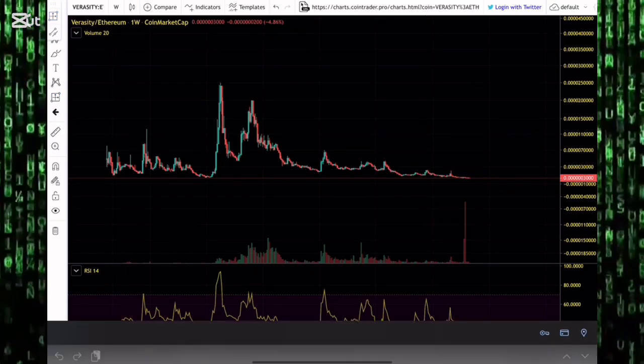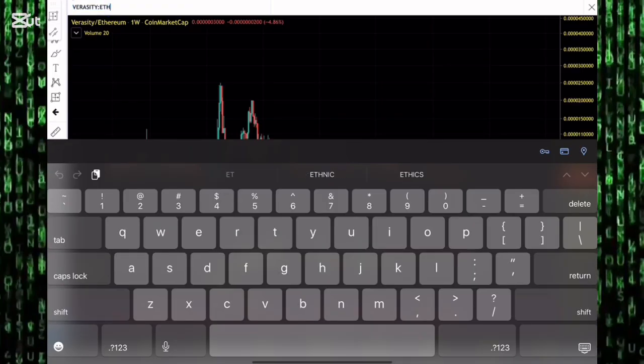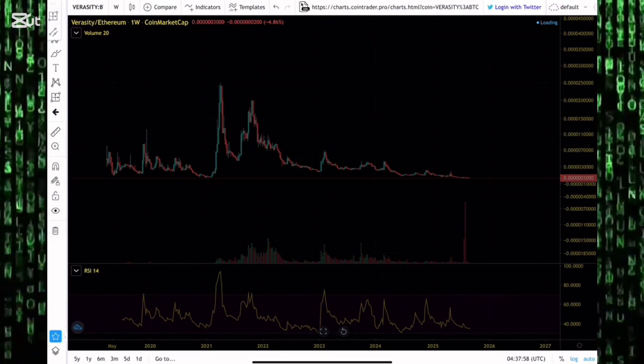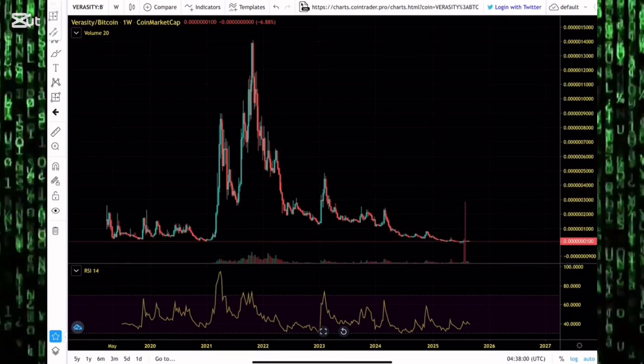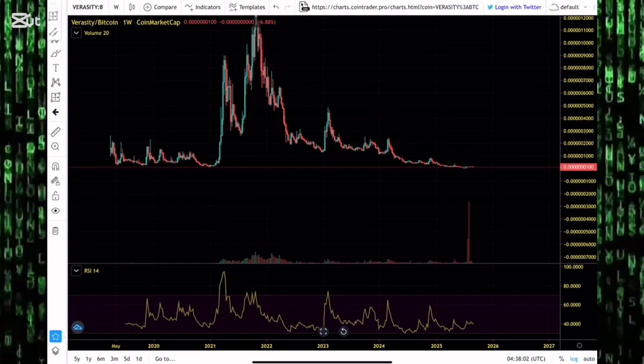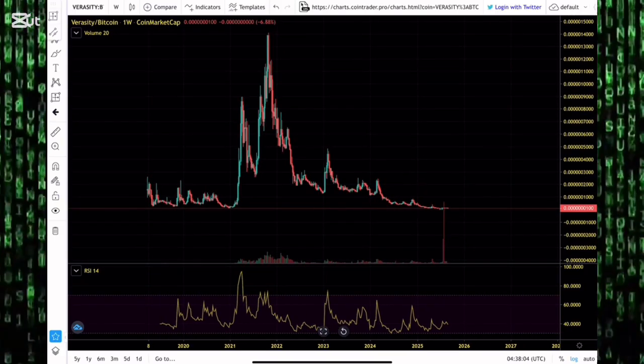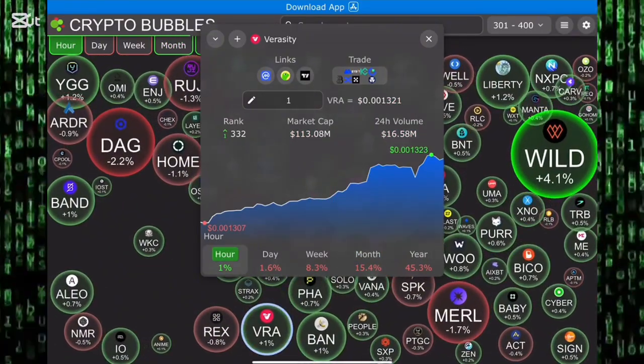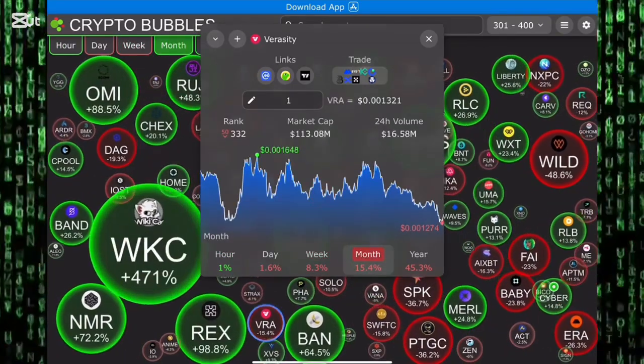You see market participants flipping their Ethereum back into Verasity, back into other altcoins. You also see them flipping their Bitcoin back into Verasity. Because if you look at Verasity's performance against Bitcoin, it's at a new all-time low, which is a good sign. You want to buy low, you want to sell high. You want to buy when there's fear in the market, and when greed returns to the market, you want to sell for some sweet profit.